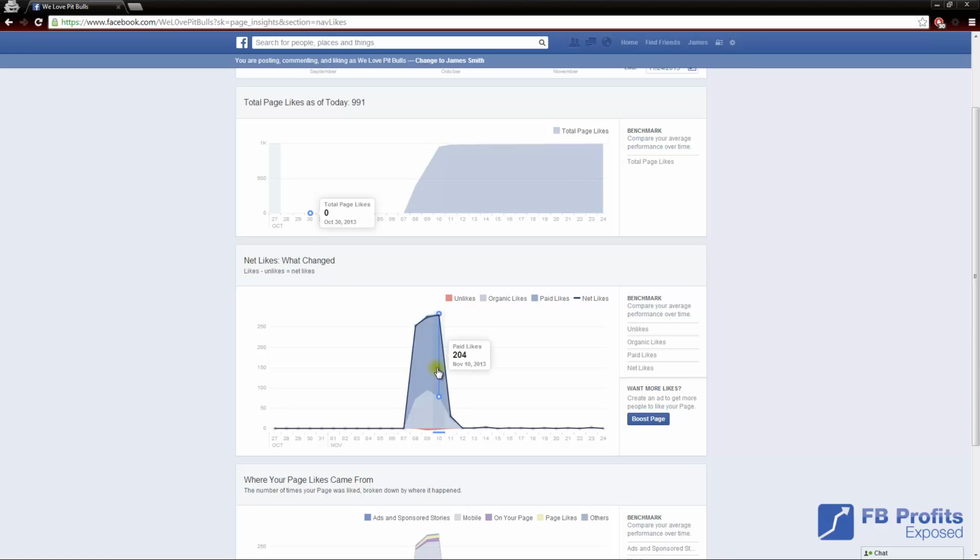Not bad, right? But we can also see I'm getting some organic likes. And what that means is these organic likes are the likes that you are getting when someone shares your status update, when they like your status update, or they comment on it, and then their friends see it, and then their friend likes your page. That's an organic like. So I got 73 there, 94 there, 78, 30. That's a few hundred likes right there. Completely free autopilot word of mouth traffic.